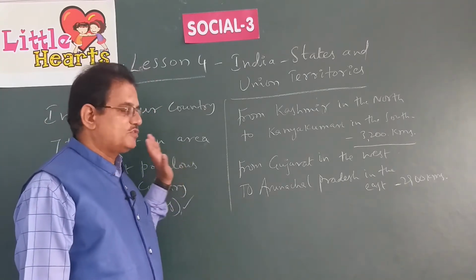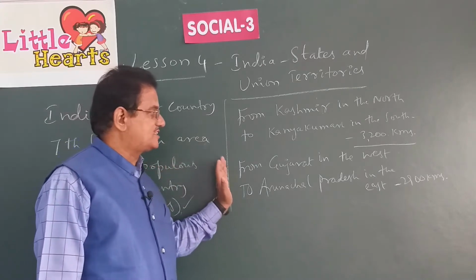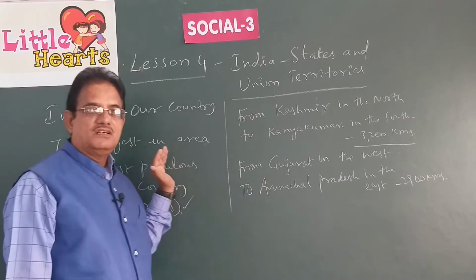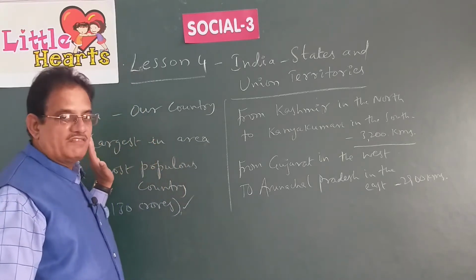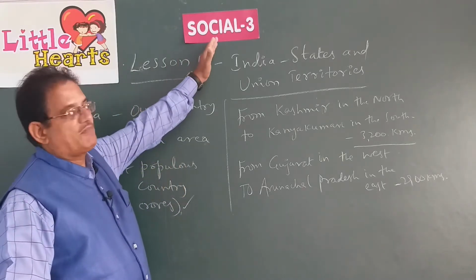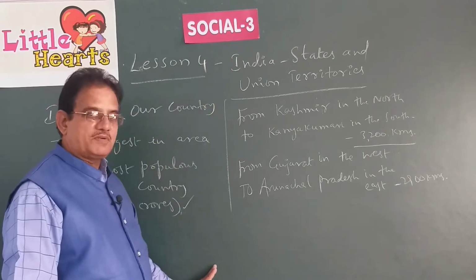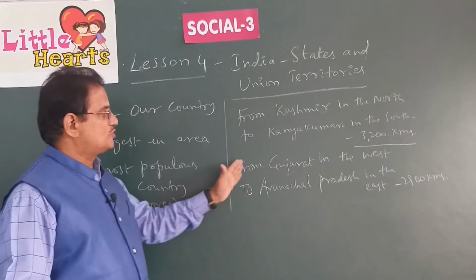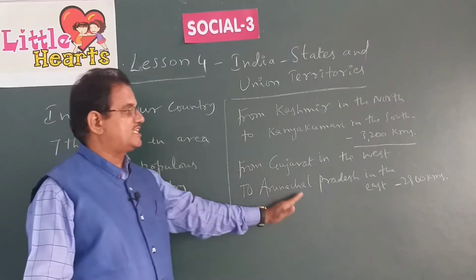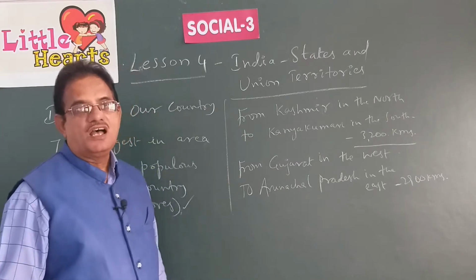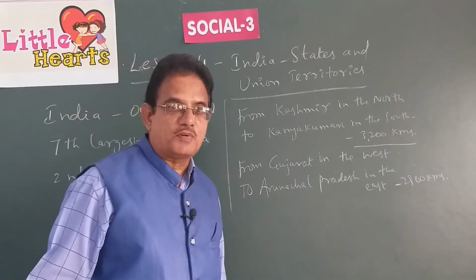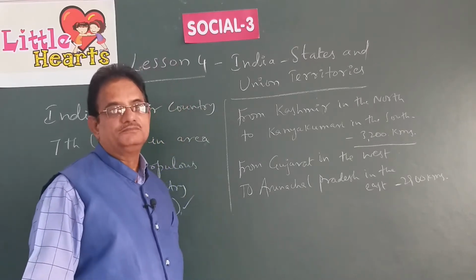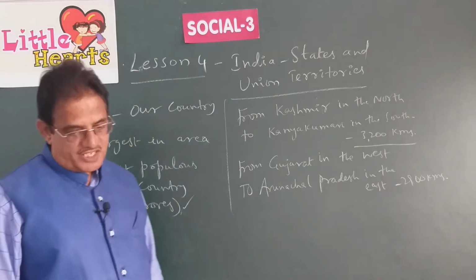In the same way, the left side of a map is always west, the top side of a map is north, the bottom side of a map is south, and the right side of a map is always east. So from Gujarat in the west to Arunachal Pradesh in the east, the distance that India occupies is 2,900 kilometers. This is the total area of our country.